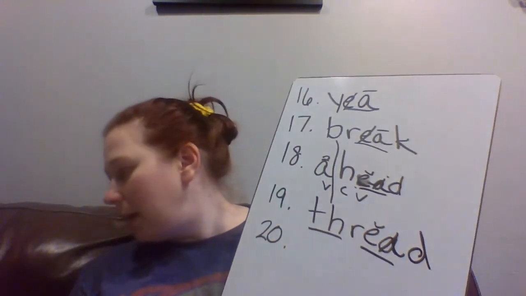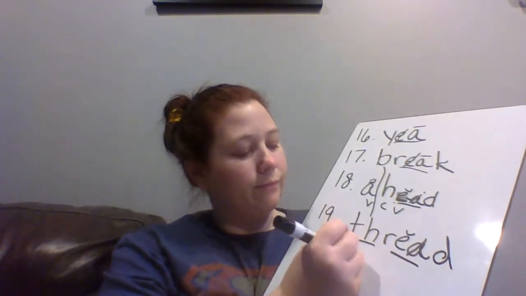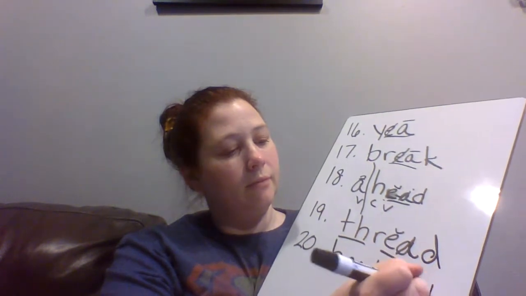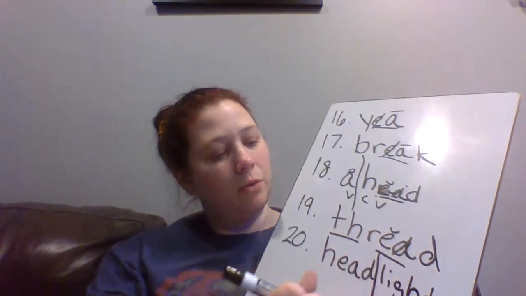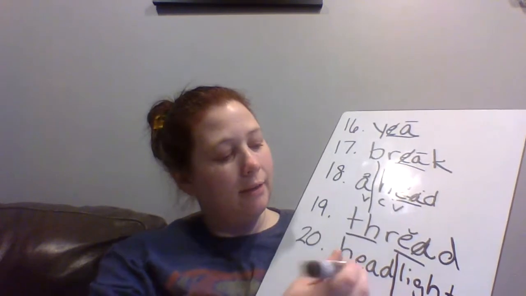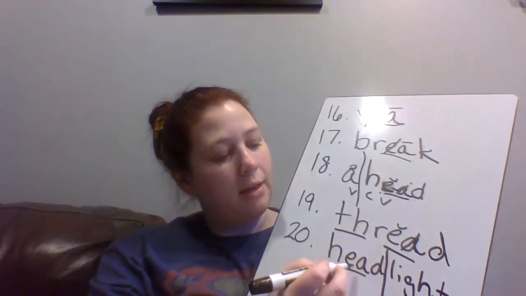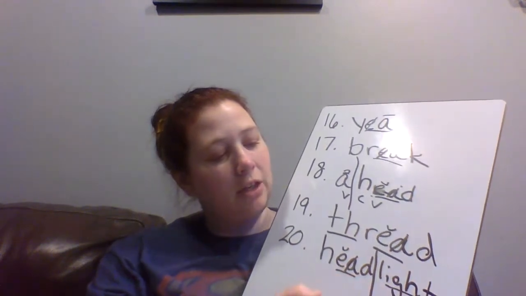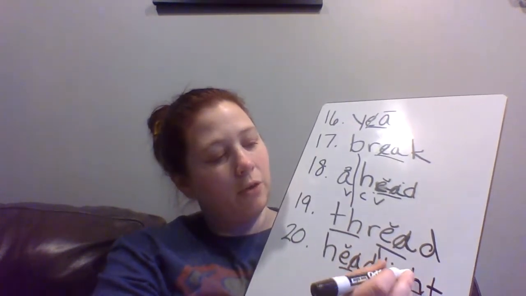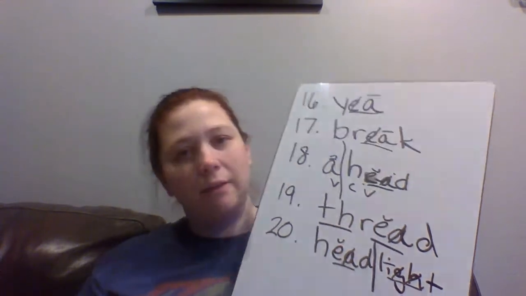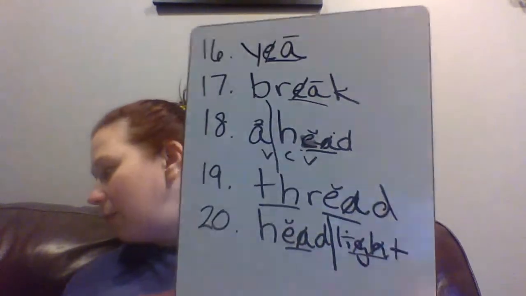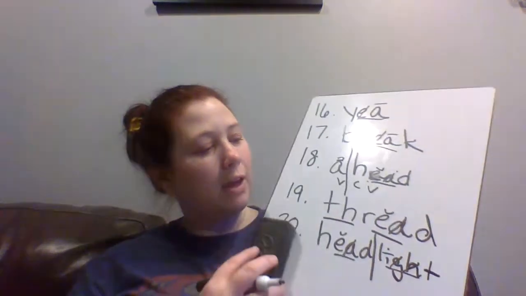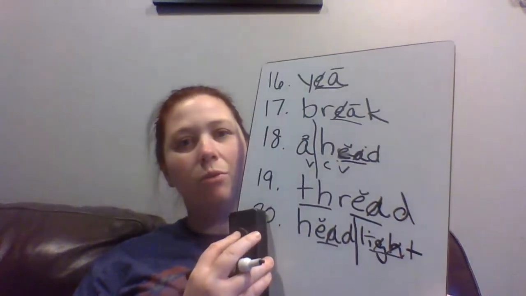20, we have headlight. Here we have a compound word, so we're going to draw a line between head and light and code this way. Head, so it gets a breve and the A gets marked off. Here we have our IGH trigraph. We're going to cross off the G and the H, and the I gets a macron. All right, of these pictures, or these words, look at them and decide which one matches the picture. Over to the side and draw a line. Make sure you have this. I'm going to erase.